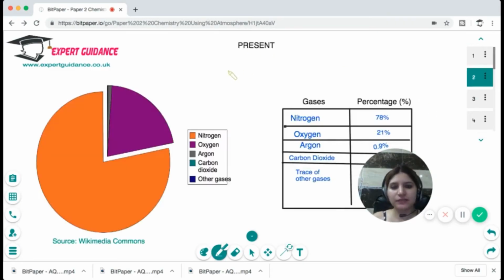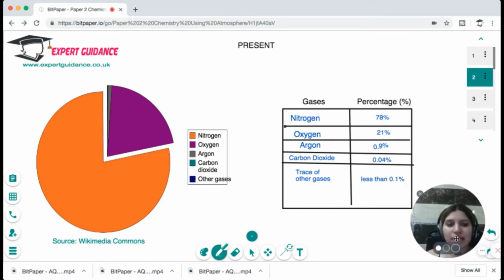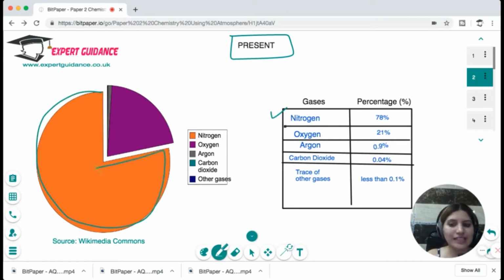Let's begin. Now, this is the table for the present state of the Earth's atmosphere, and this is very important. You need to memorize this chart. Nitrogen, which is the major chunk of all the gases present in the atmosphere, is 78%. Oxygen is 21%. Argon is 0.9%. Carbon dioxide is 0.04%, and other noble gases and traces are less than 0.1%.